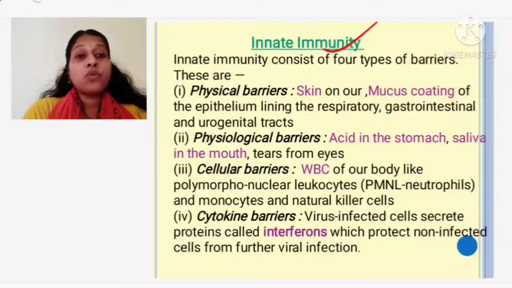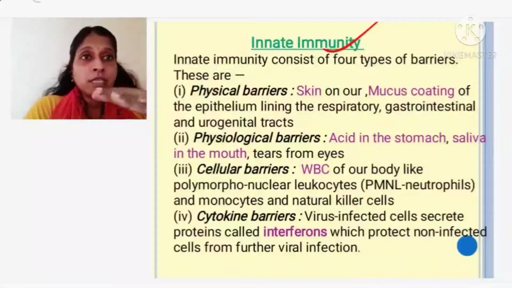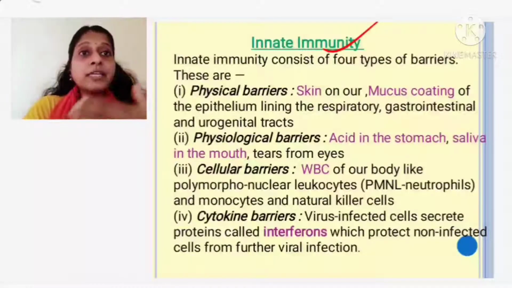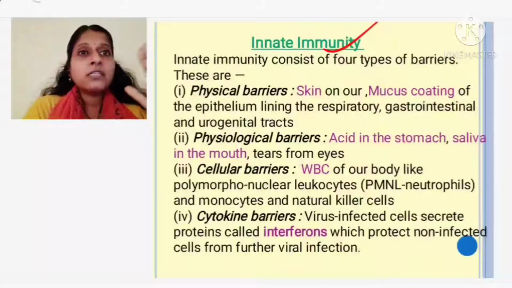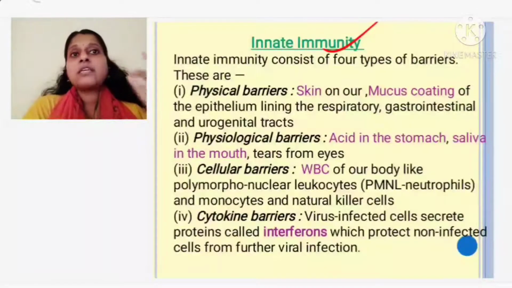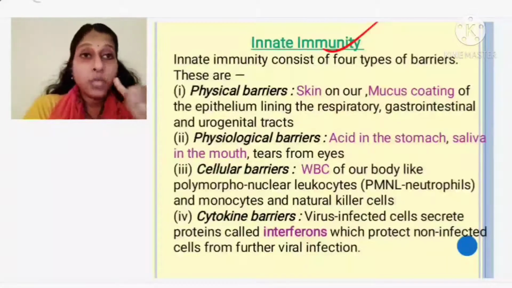So what are the 4 types of barriers which provide me inborn immunity? One is your physical barrier. Skin is very, very important, because the skin in our body protects from the entry of many germs. If there is a cut in the skin, you can understand the germs can easily enter. So skin is a very important physical barrier which gives us innate immunity.